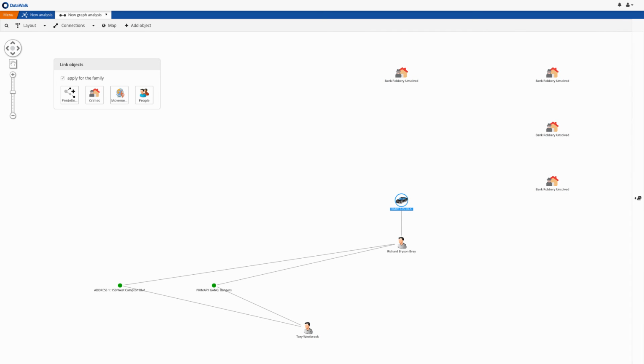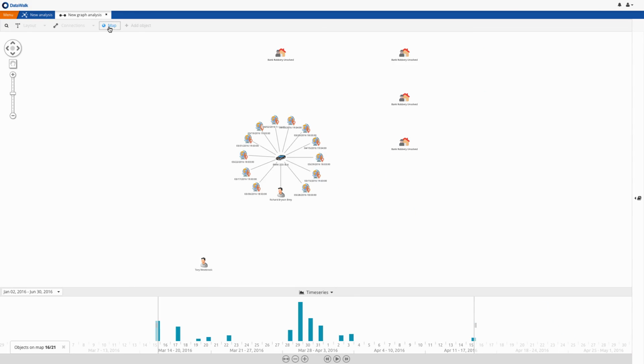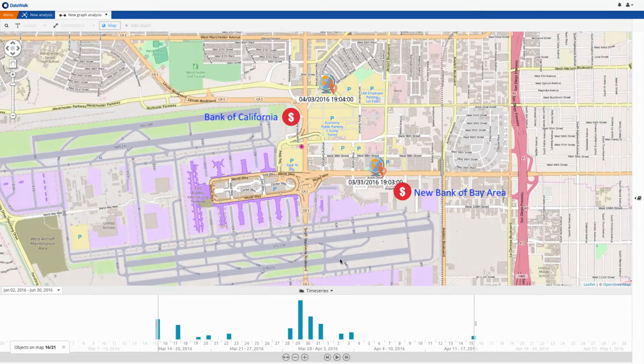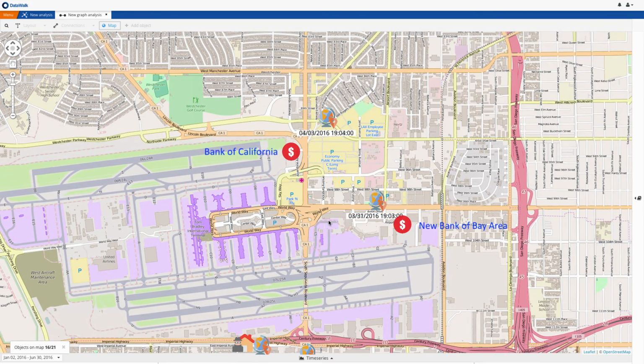We add the tracker logs to our graph and note locations where she parked. On a map, we view the locations where she parked, and we see that 2 of the locations are across the street from banks.